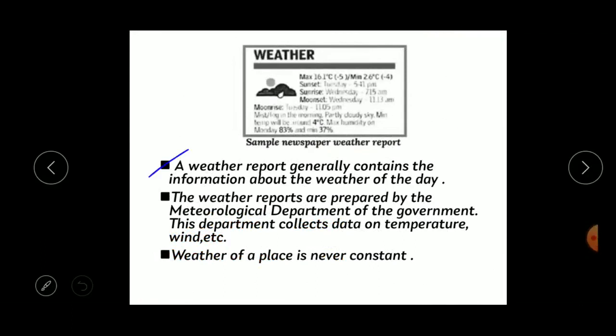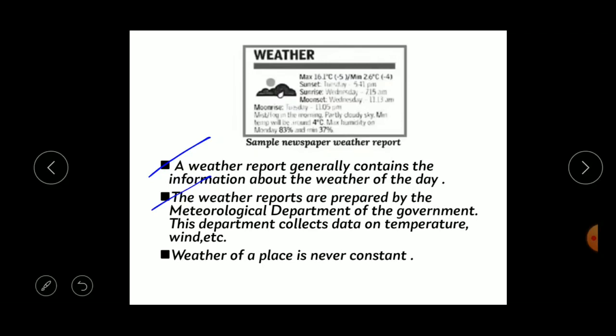Okay, now let us see what is a weather report. A weather report generally contains the information about the weather of the day. It may be maximum temperature, minimum temperature, sunset, sunrise, then humidity, rainfall, wind speed, etc. So, it contains all the weather elements, that is called the weather report. And the weather reports are prepared by the meteorological department of the government. This department collects data on temperature, wind, etc.